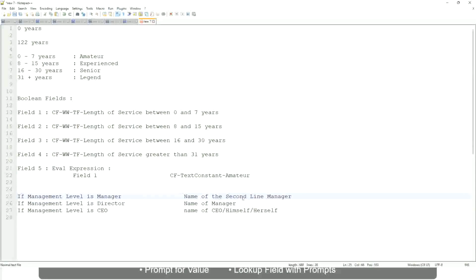It will be dynamic depending on the worker. So you have to return something that is dynamic, that is stored in a field, so you have to select that field. Manager's manager, level 02, etc. These are available fields. So you have to select those and not hard code something like this: amateur, senior, or legend. So in this case, evaluate expression is a better fit.